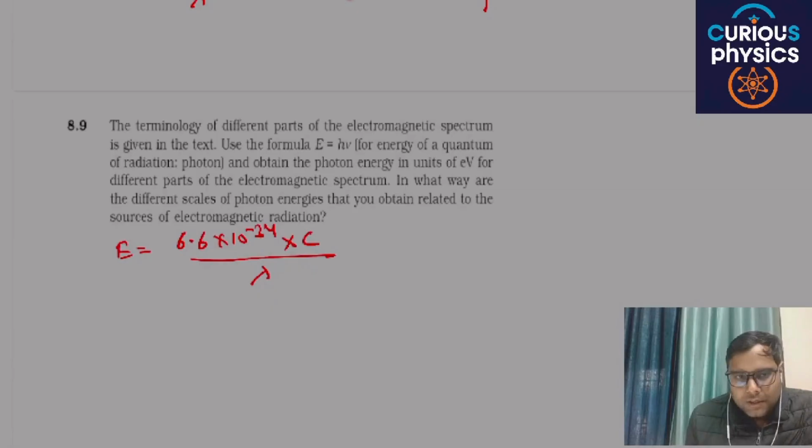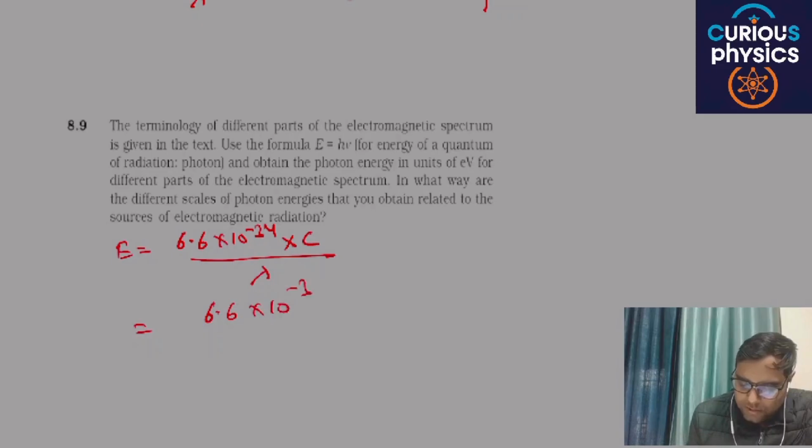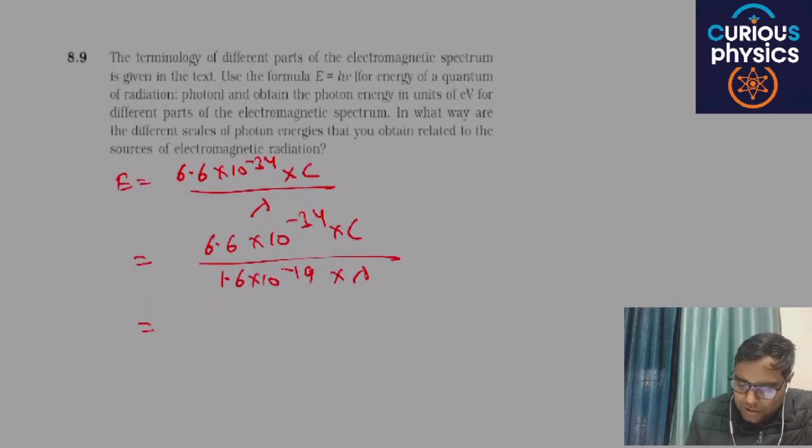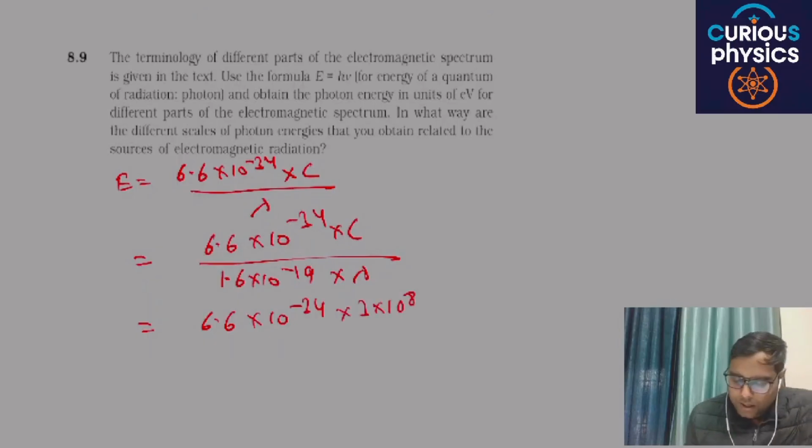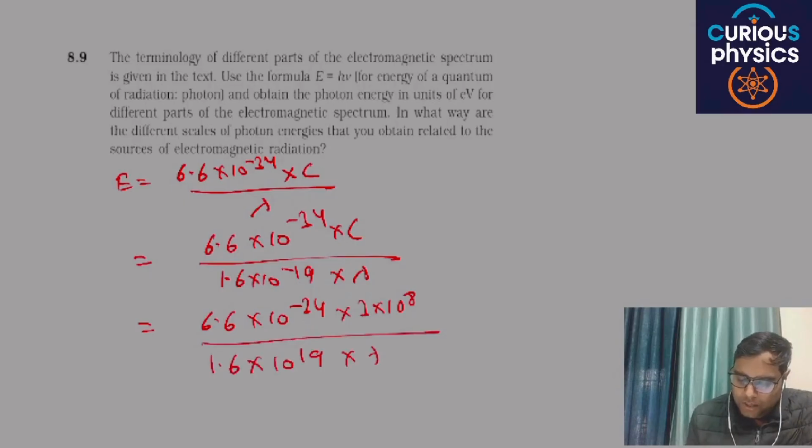If you convert this energy into electron volt, you have to write 6.6 × 10^-34 × c divided by 1.6 × 10^-19 × lambda. So you will get the relation 6.6 × 10^-34 × 3 × 10^8 divided by 1.6 × 10^-19 × lambda, and the energy will be in electron volt.